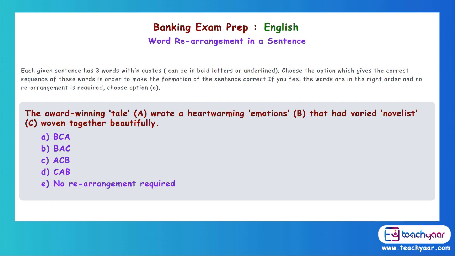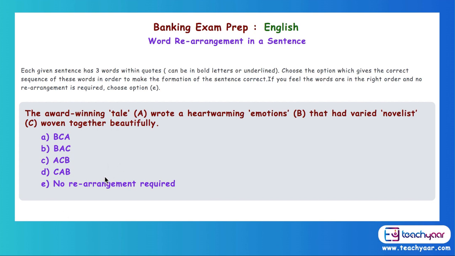The more you practice, just by looking you will be able to understand that this option, no, this, no. Directly you hit on the right answer. So the award-winning novelist, as I told you, C, that means option D, wrote a heartwarming tale that had varied emotions woven together beautifully.